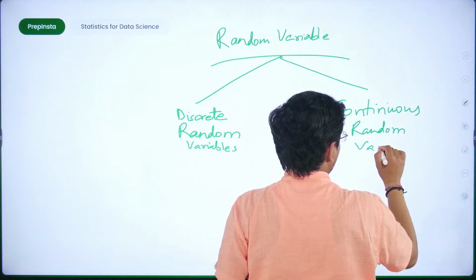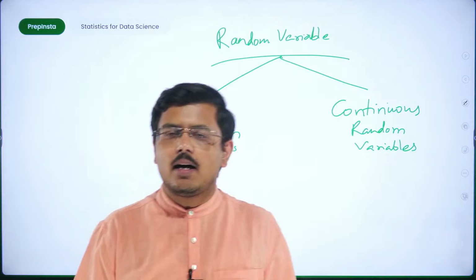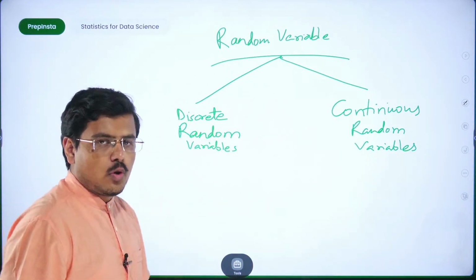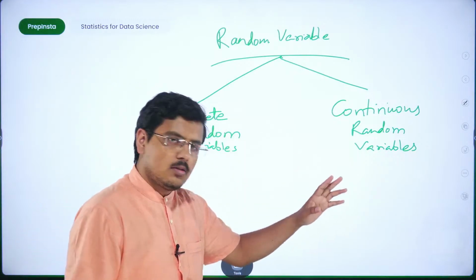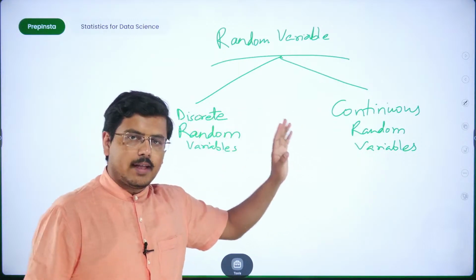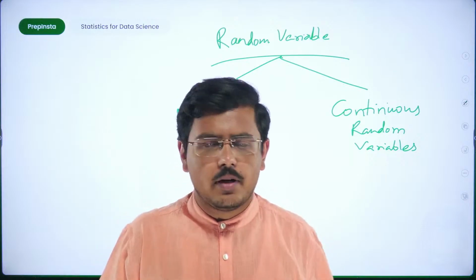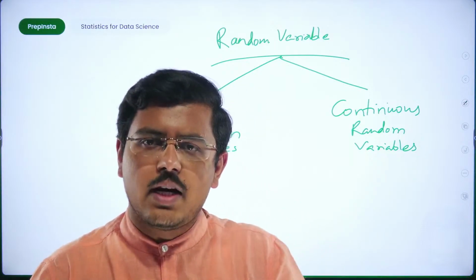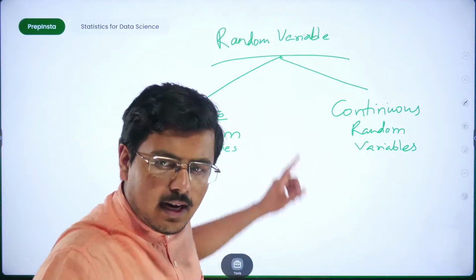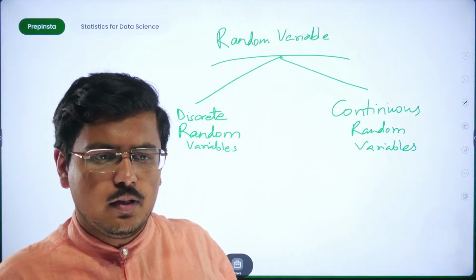Fine. So for these two types, I had asked you to do the homework and tell me about them. So if you have done some homework, tell me what is the difference between these two. First of all, tell me what is a discrete random variable. Type it out in the live chat section and I'll see it. Then I'll deep dive into discrete random variables and explain.